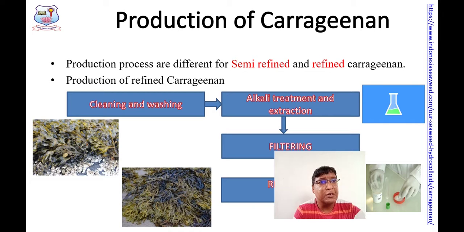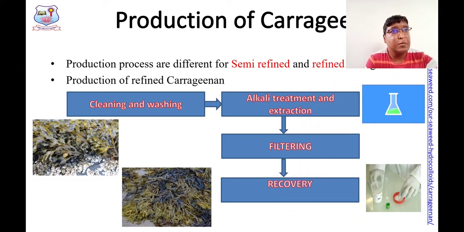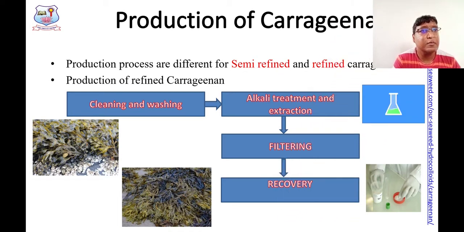This is an important area, production of carrageenan. It is a very important portion. The portion will definitely be expected in section C, right? There are three principal types of carrageenan I told you: lambda, kappa and iota, right?